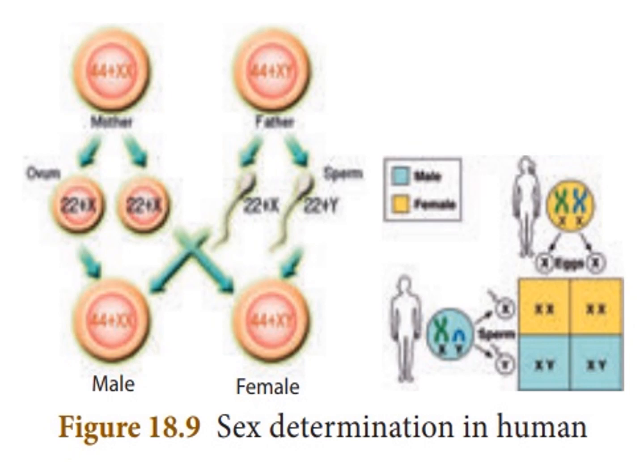Have you understood, children? Male and female. XY makes a male, XX makes a female.